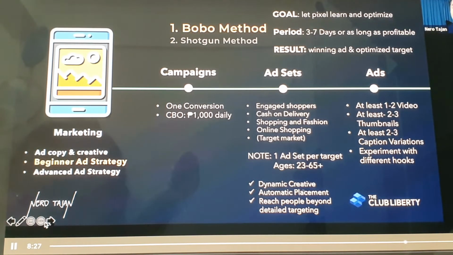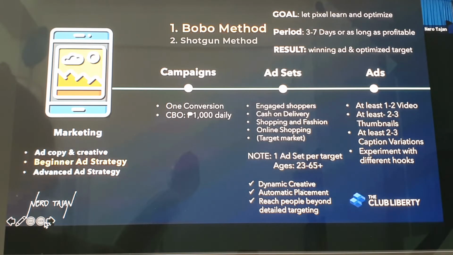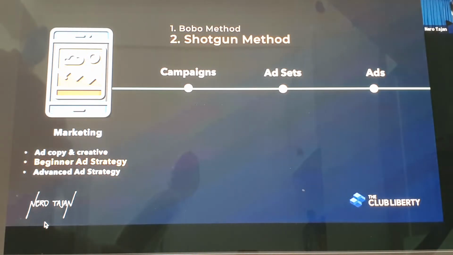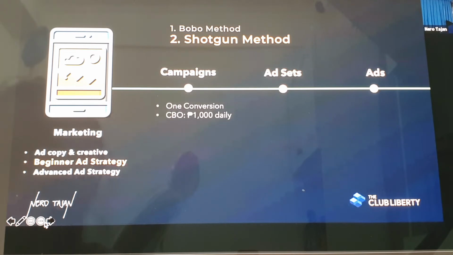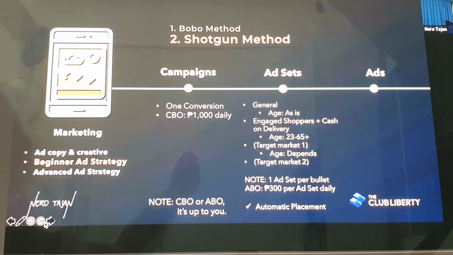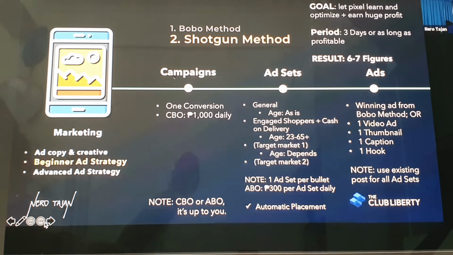Okay. So right now, di ba, Bobo method again, we let pixel learn for those na advanced na. Again, shotgun is a detailed strategy, very detailed siya. Ang purpose naman ito is target talaga yung market based on your market research. Ito yung laman niya. This is the whole na ano, the whole conundrum. Ito na yung strategy.